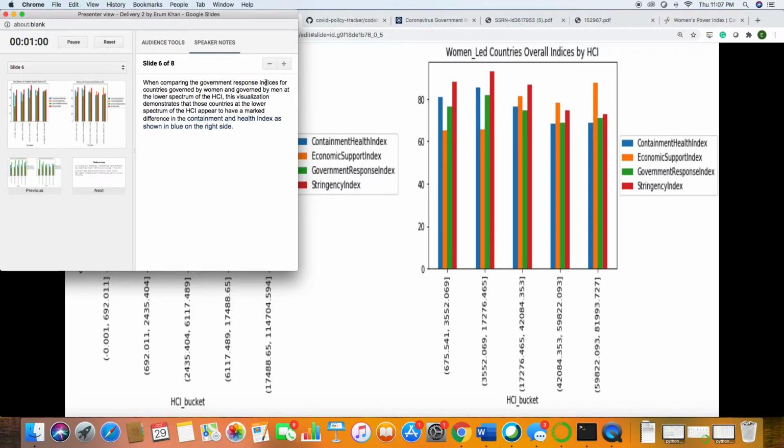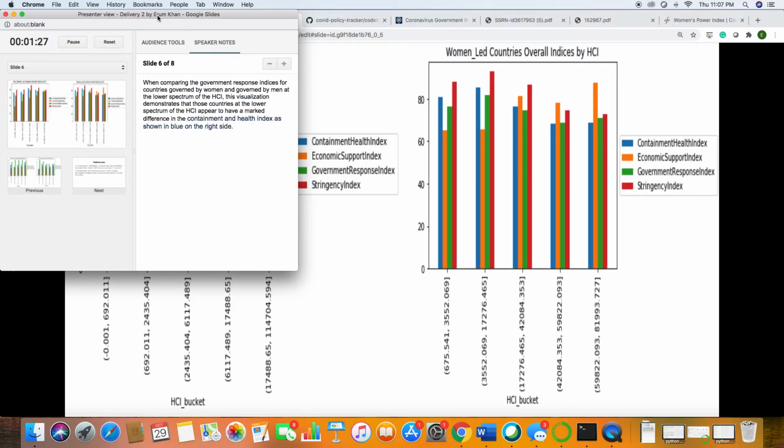When comparing the government response indices for countries governed by women and governed by men at the lower spectrum of the Human Capital Index, this visualization demonstrates that those countries at the lower spectrum of the Human Capital Index that are led by women appear to have a marked difference in the containment and health index. As you can see on the screen here, the containment and health index is shown in blue.